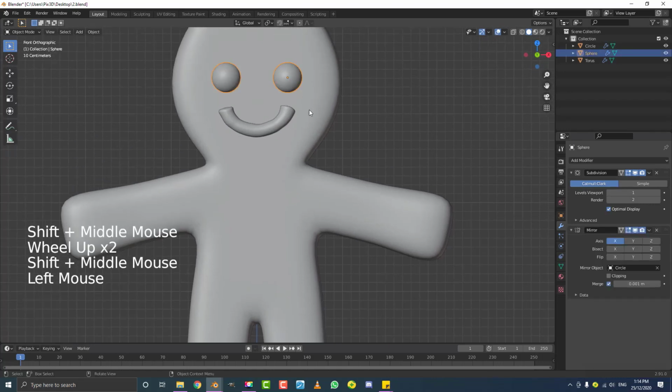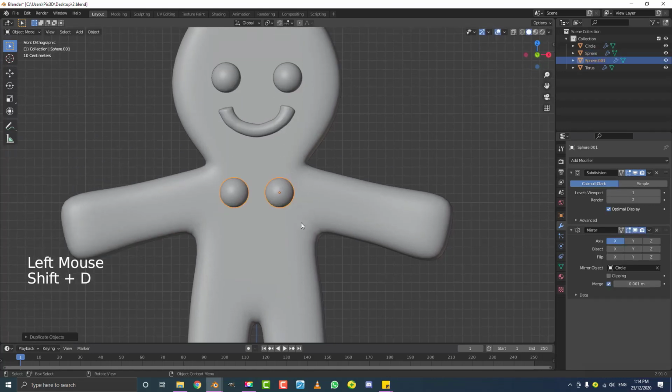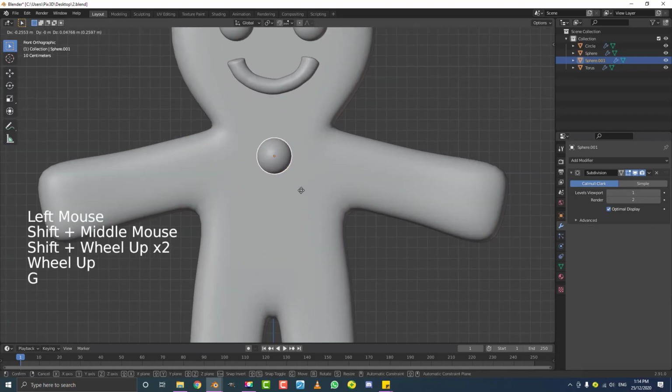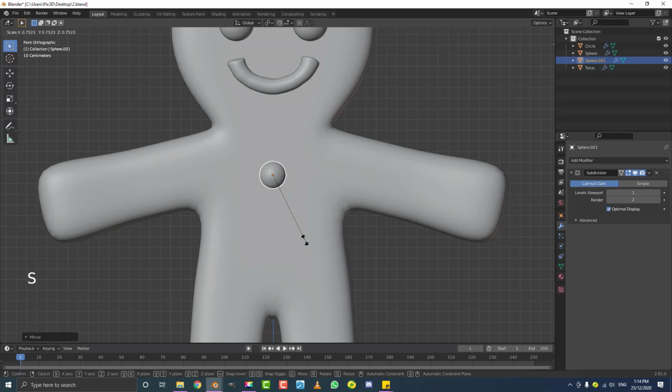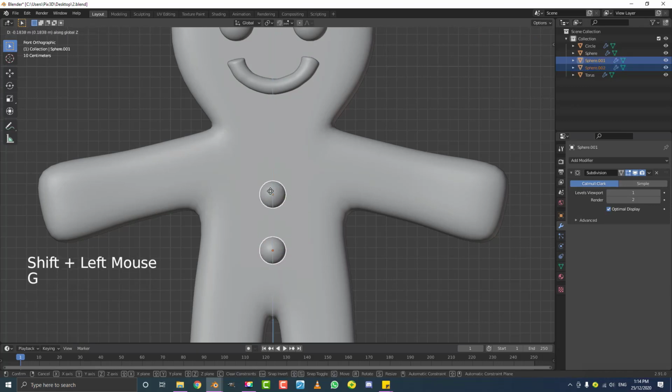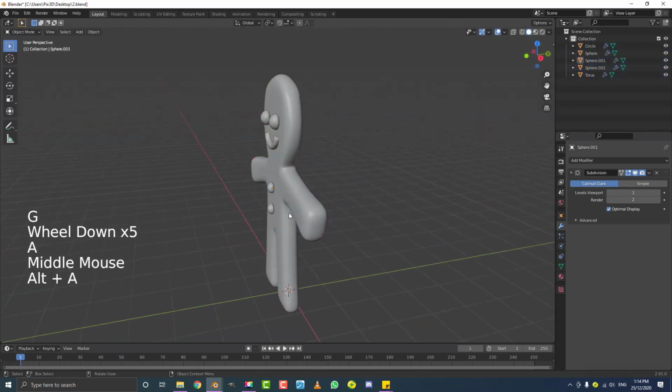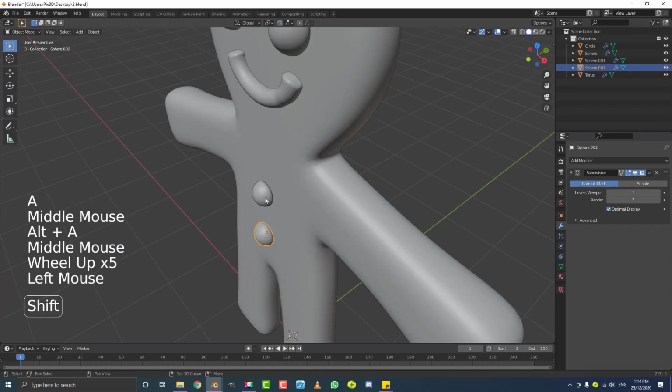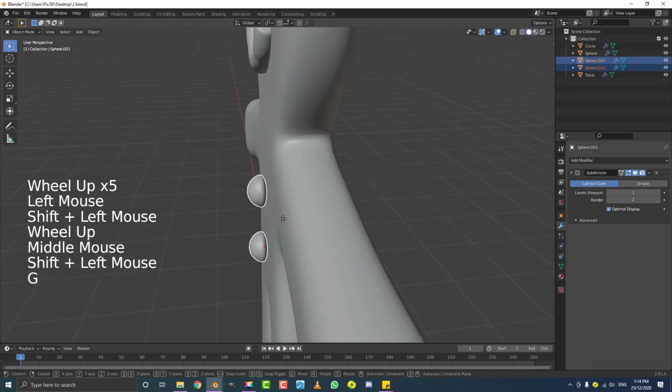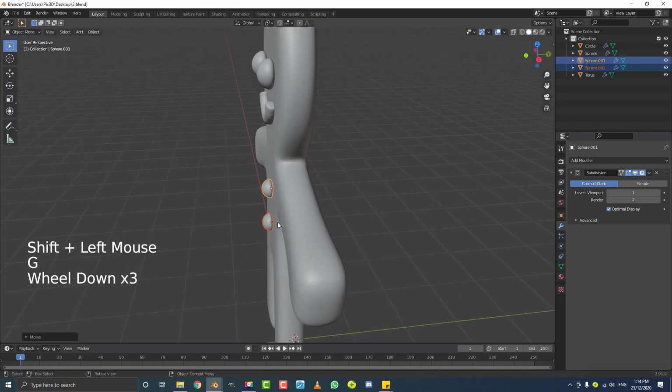Select the eye here, go Shift D to duplicate and bring it down, and then over here in the modifiers just get rid of the mirror, and then place it in the middle here, roughly here, and hit S to scale it down a bit, and then Shift D, Z, bring it down. So these are just going to be 2 buttons. You can make 3 buttons if you want. I think 2 buttons just works better for my personal preference. So just grab them and bring them in a bit. So these are the 2 little buttons here.